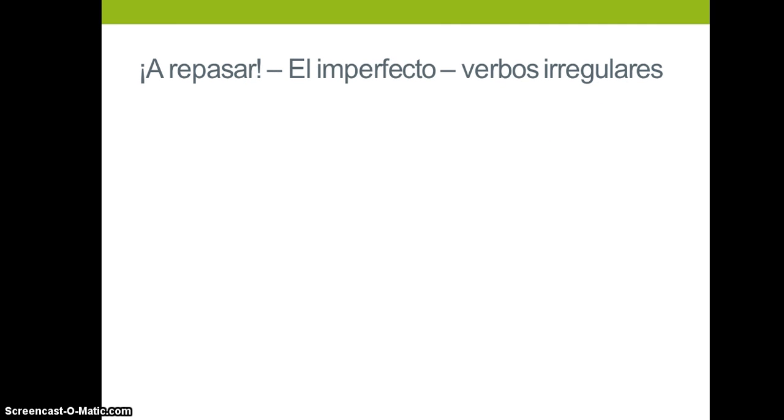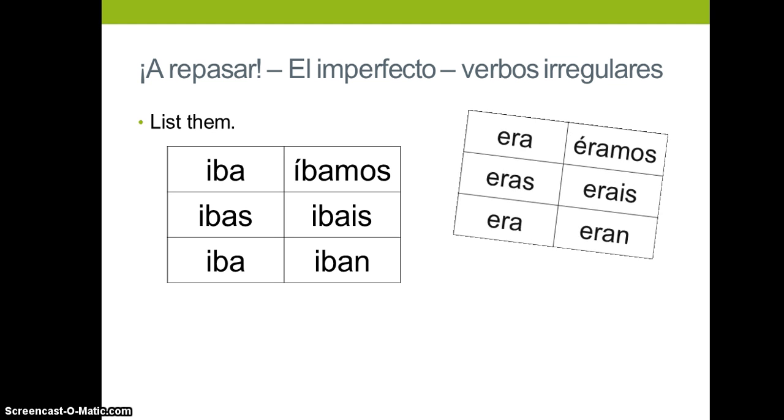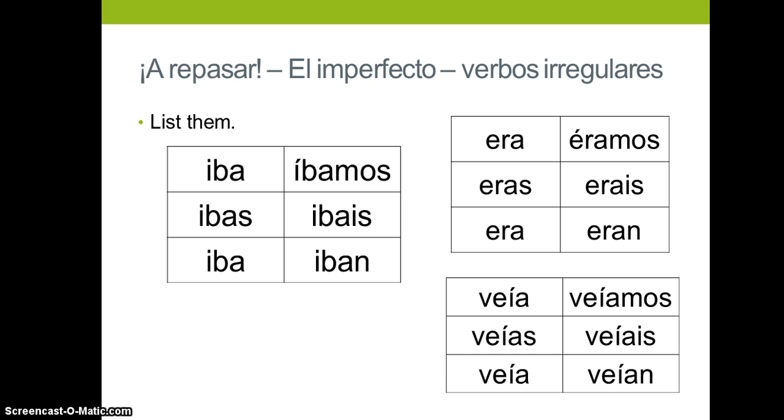What we're going to work with now are the irregulars, and there are only three of them. It's wonderful. We have ir, ser, and ver. So copy these down so you have them. Ir and ser have the same accent rules. The nosotros form gets the accent, and ver follows the regular ER, IR endings. And so every I or first I is going to get an accent. So pause here if you need to.